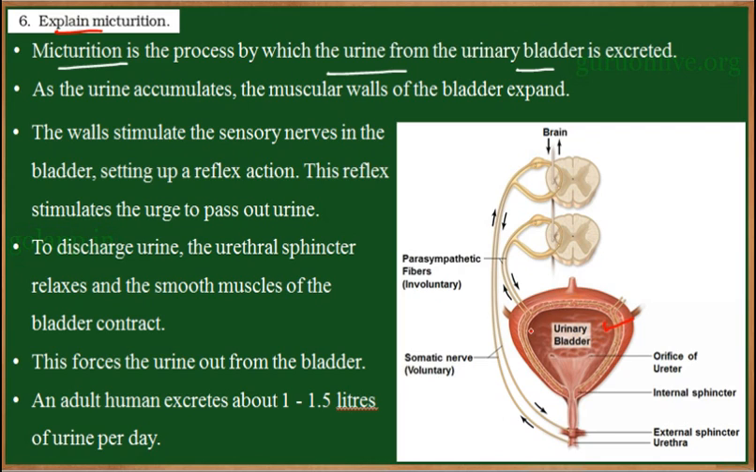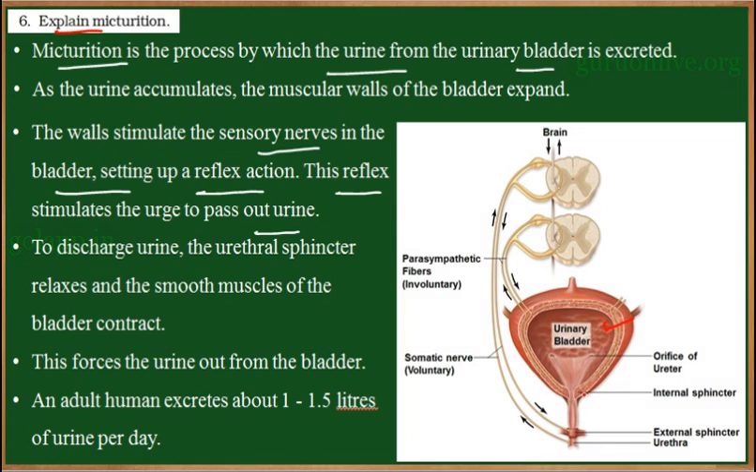Now, the walls of the urinary bladder have stretch receptors. These stretch receptors identify when the volume increases in the urinary bladder. Once the volume increases, the stretch receptor initiates the sensory neurons to send the signal to the brain, setting up a reflex action. So, this reflex stimulates the urge to pass out the urine.